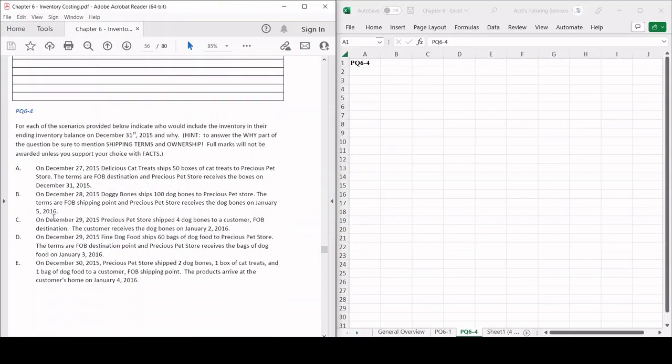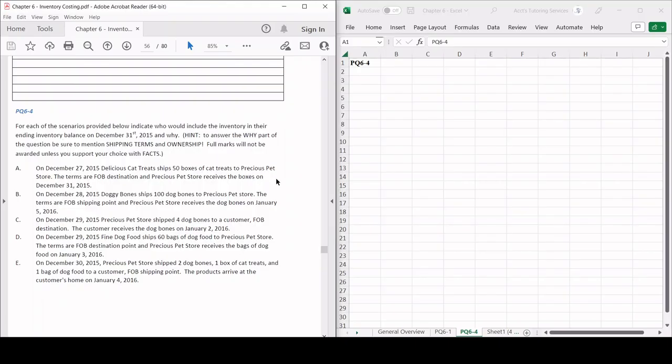Now, PQ6-4 is a very good question. For each of the scenarios provided below, indicate who would include the inventory in their ending inventory balance on December 31st, 2015, and why. And to answer the why part of the question, be sure to mention shipping terms and ownership. Full marks will not be awarded unless you support your choice with facts. So let's do A first.